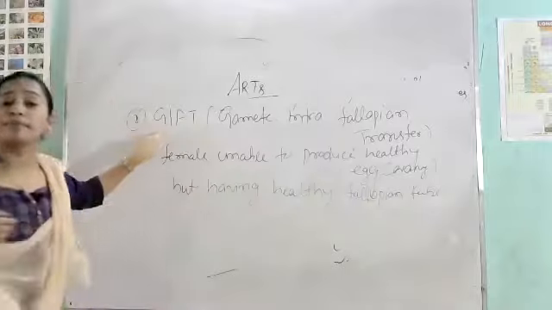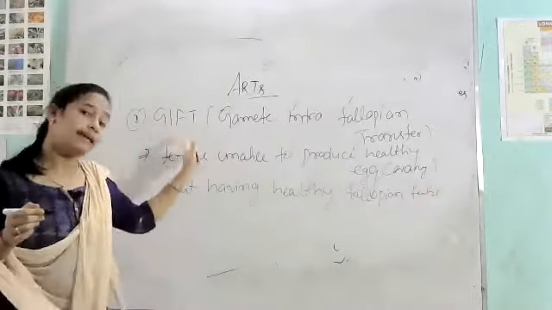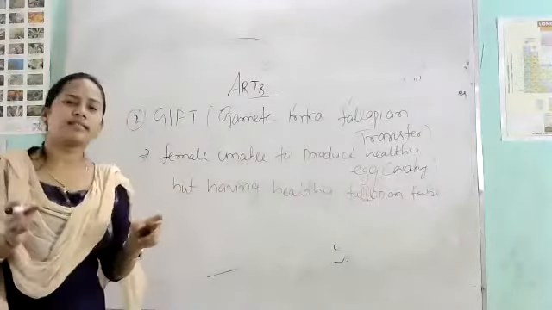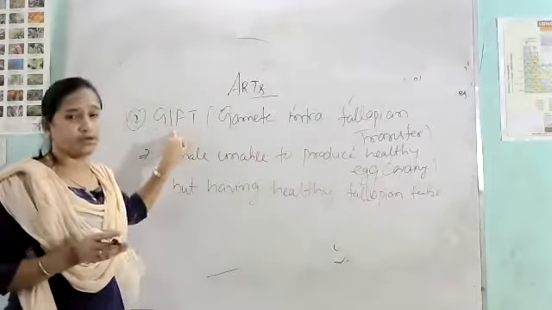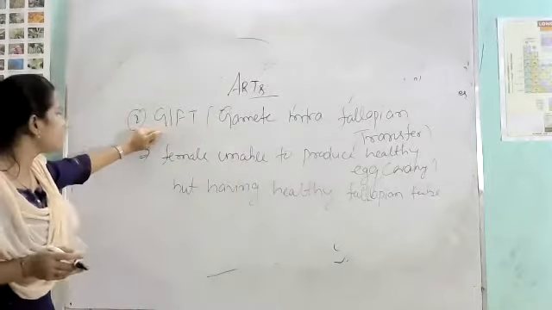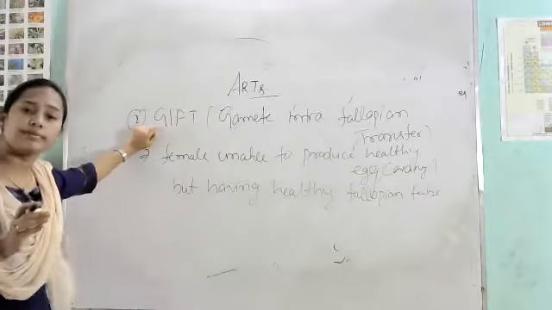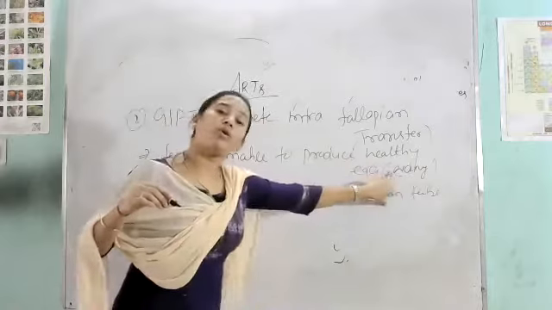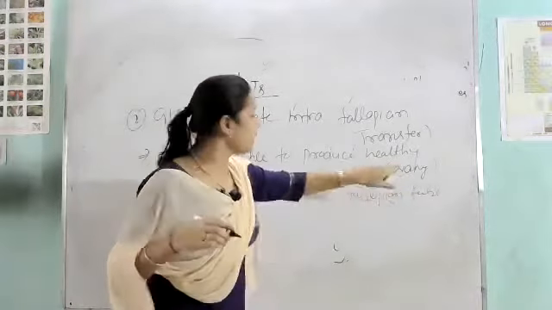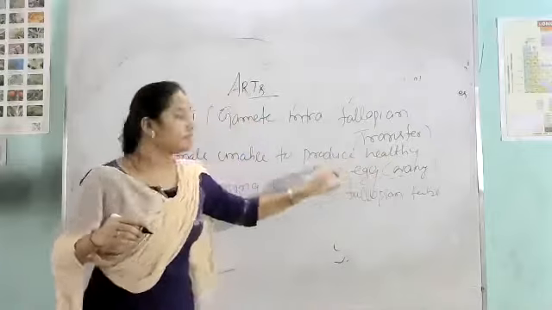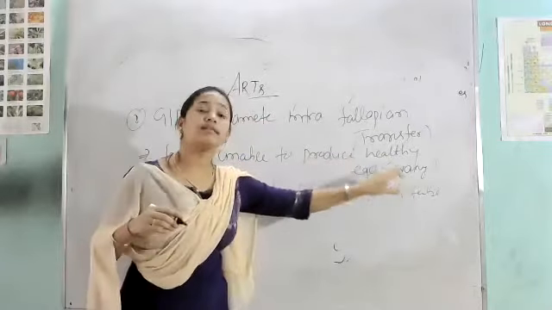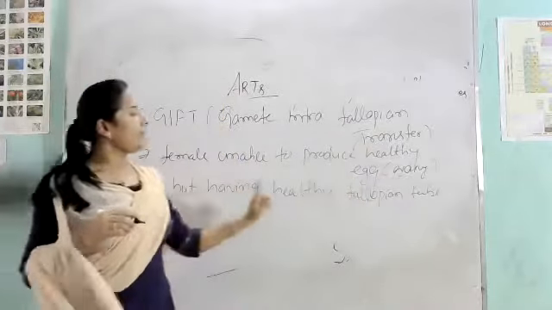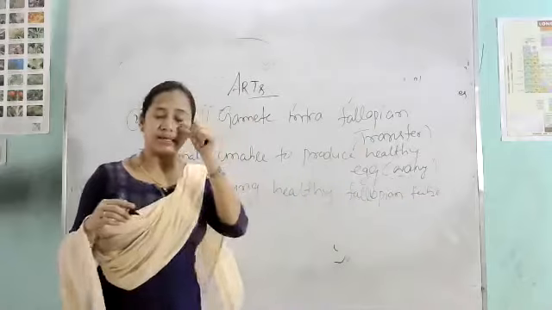Again I repeat, in the GIFT process, GIFT means gamete intrafallopian transfer. Clear? So you can say this is the reason the couple undergoes GIFT technology. The couple that undergoes the GIFT process has a problem in the ovary. Clear? That is the reason they are unable to produce a healthy egg, but they have a healthy fallopian tube. Fallopian tube means oviduct. Clear?